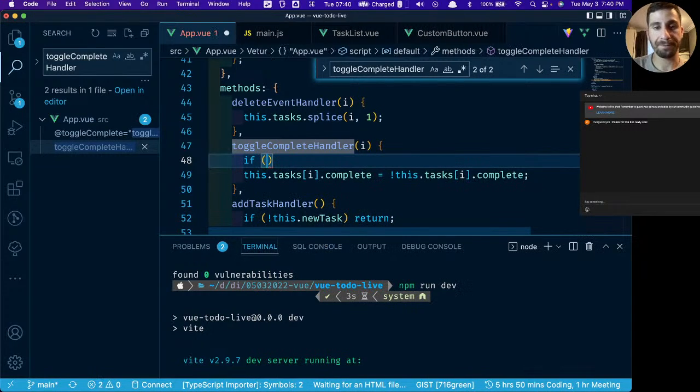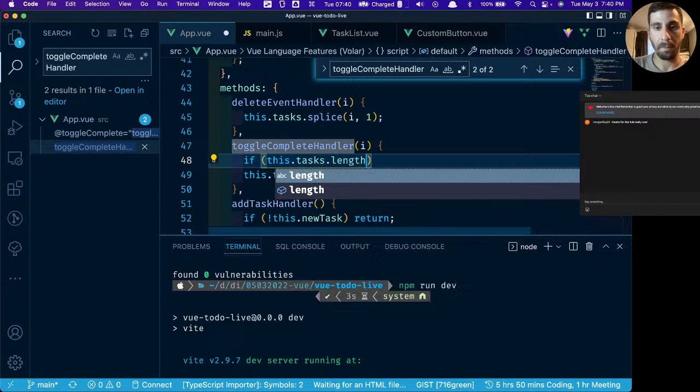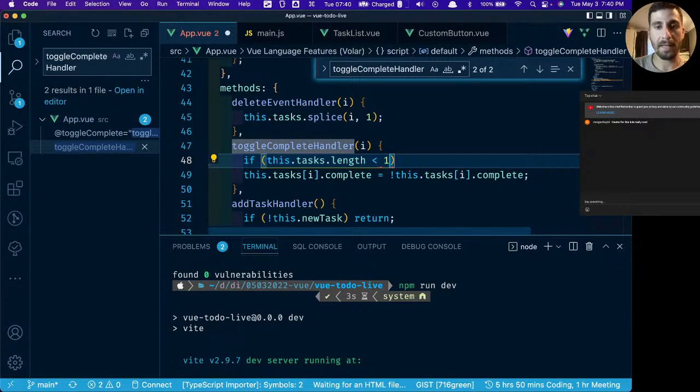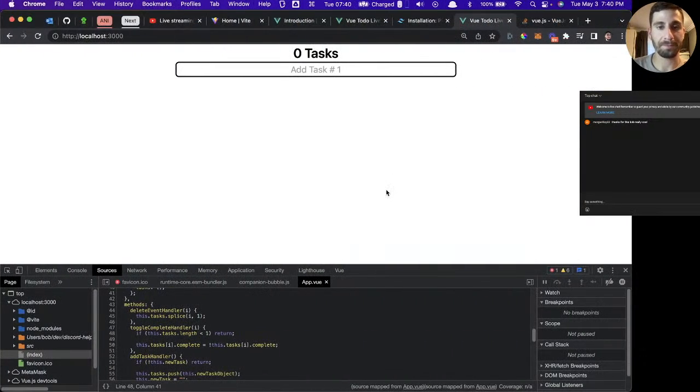We'll say if this.tasks.length is less than 1, return. Let's see if that fixes it, because we don't ever want to try to invoke this if we don't have at least one task.